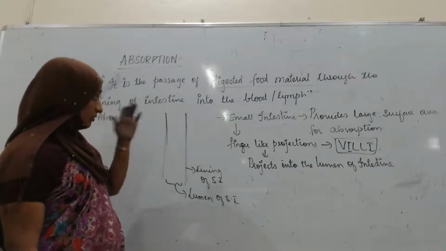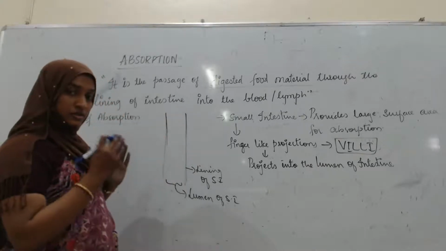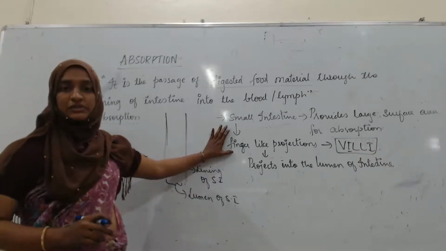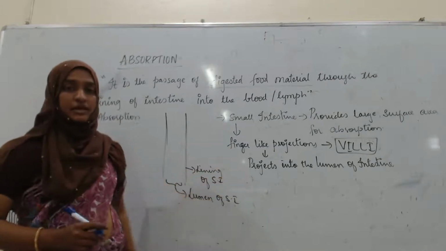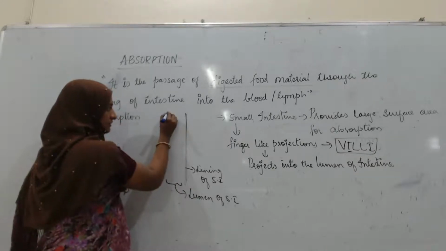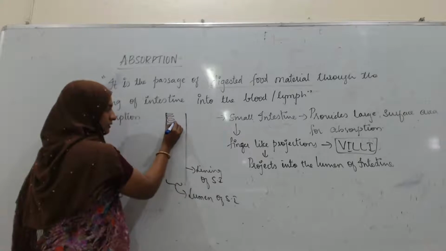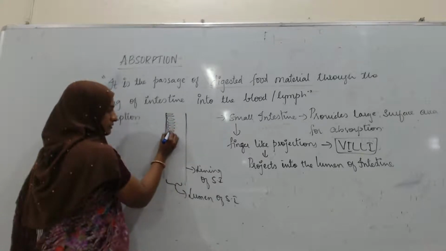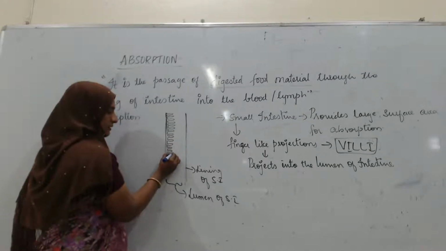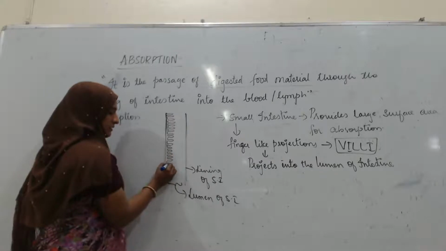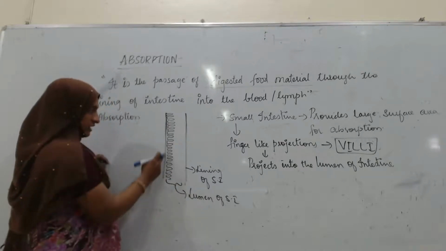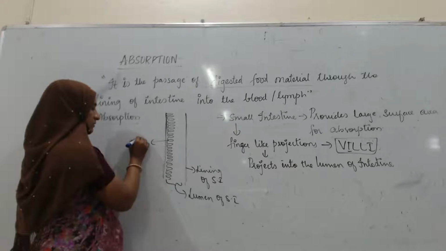The lining of the small intestine will have finger-like projections, known as the villi, like this.